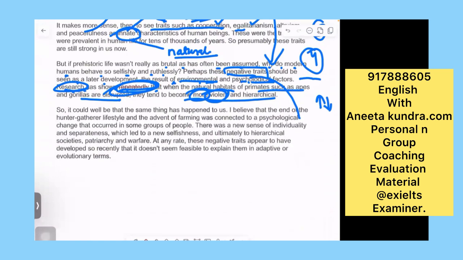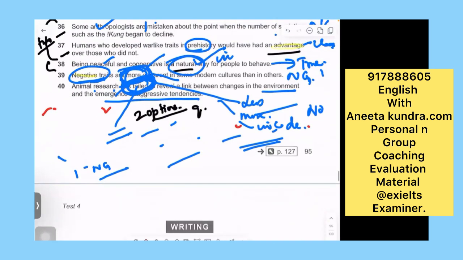They are saying repeatedly when the natural habitats of the primates are disrupted, they tend to become more violent. So here these are all distractors. Repeatedly here means not failed. It means it was shown that these are disrupted. So something that is repeatedly shown is not failed. Okay, so it means it is a no here. I hope you have understood. So this is a no here.